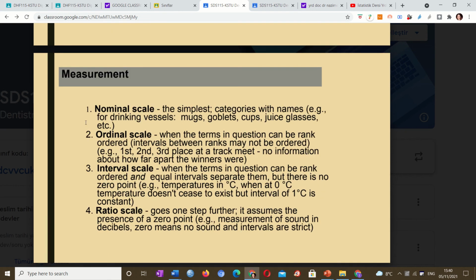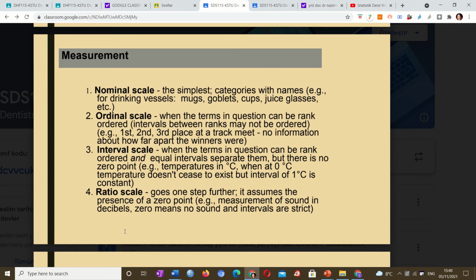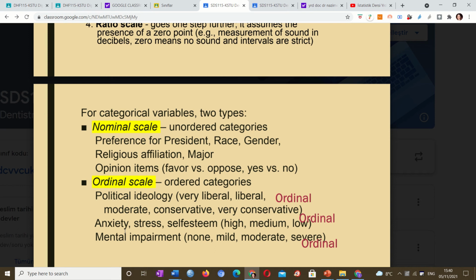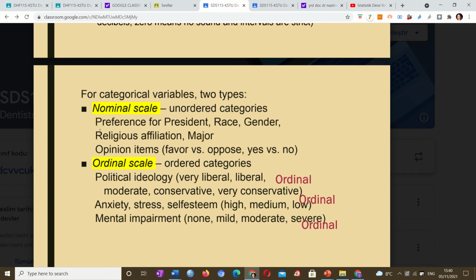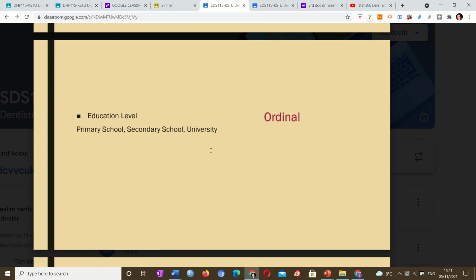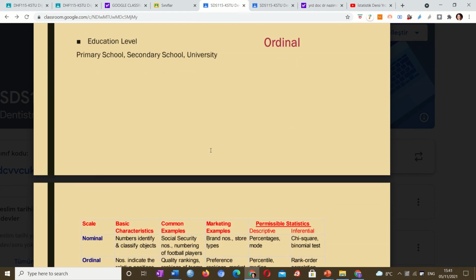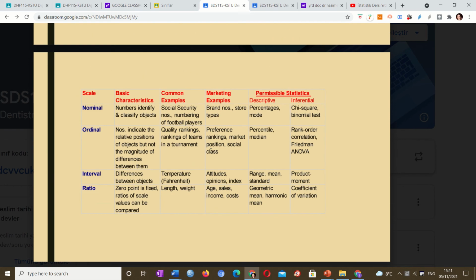As we say, we have nominal scale, ordinal scale, interval scale and ratio scale. We will not put so much emphasis on this, just the names. Nominal scale, as we gave examples above. Ordinal scale we have just explained. Educational level, as I say, is also ordinal.